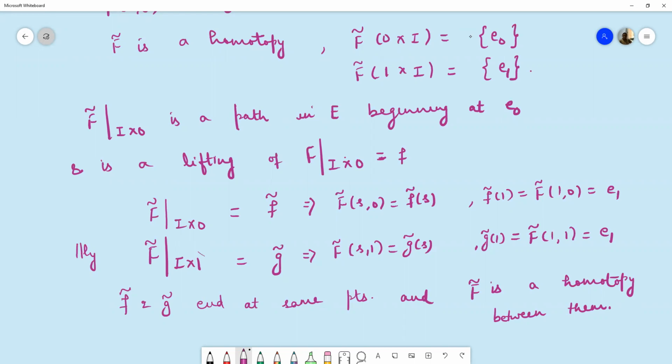And on the left edge, the endpoints of f tilde and g tilde are the same, and on the right edge these points are the same. And F tilde is a mapping which is a homotopy between f tilde and g tilde. So we can say these two have the same endpoints and they are homotopic to each other.